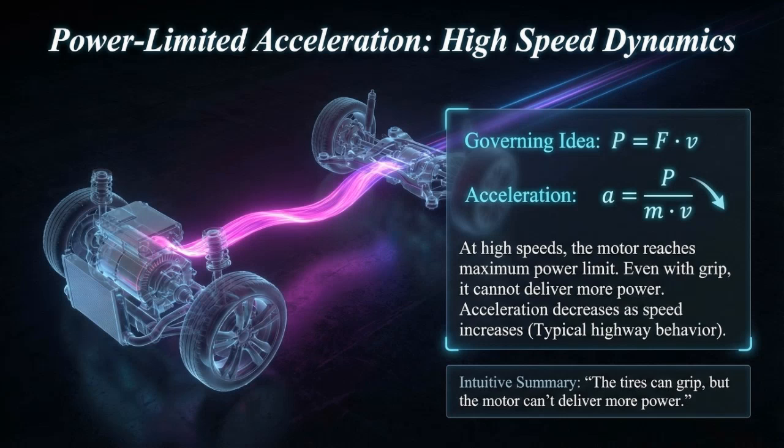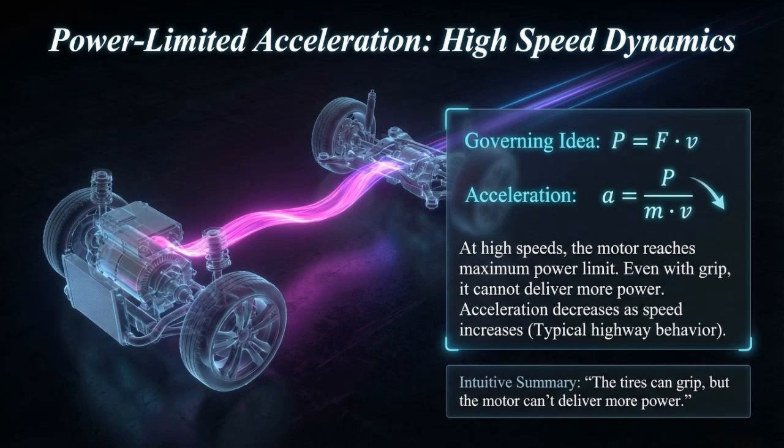At higher vehicle speeds, acceleration enters what is called the power-limited region. In this region, the motor has already reached its maximum power output, which is described by the equation P equals F times V. As speed increases, power remains constant. Because of this, tractive force becomes F equals P divided by V. This means tractive force decreases as speed increases. The resulting acceleration is given by A equals P divided by M times V. This equation shows that acceleration drops continuously as speed rises.